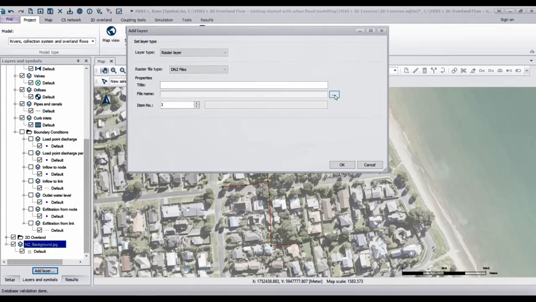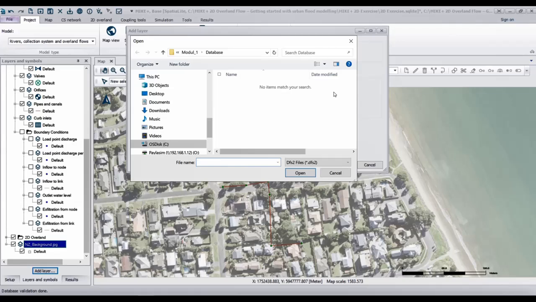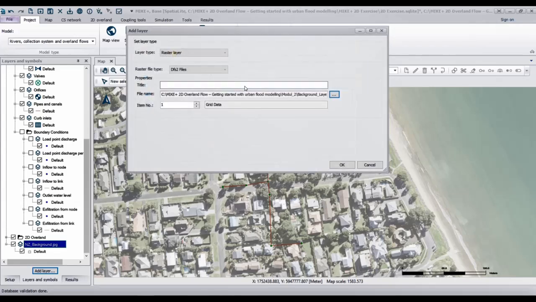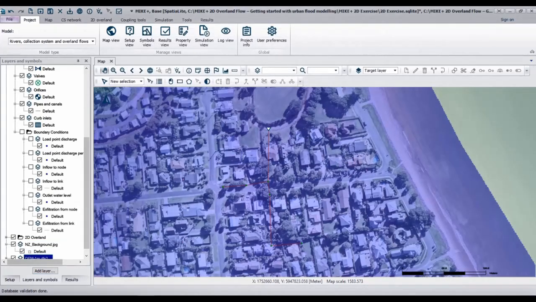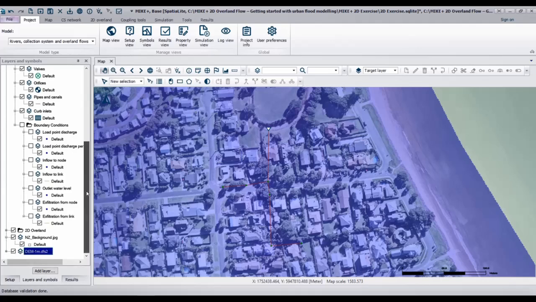With the 3 dots next to the file name, you can select the layer. In the folder Module 2, you can find the subfolder named Background Layer. Double-click on the digital elevation model to select it. Click on OK to add the layer. The layer is added to the bottom of the layer list.